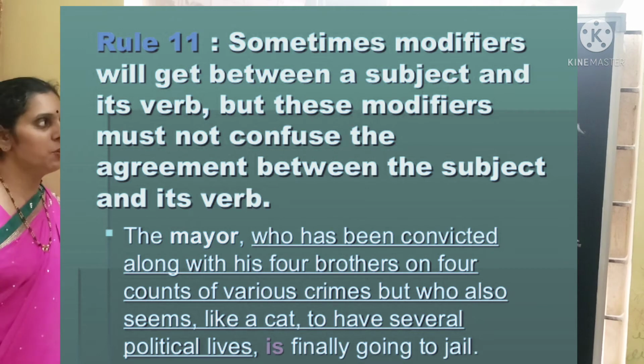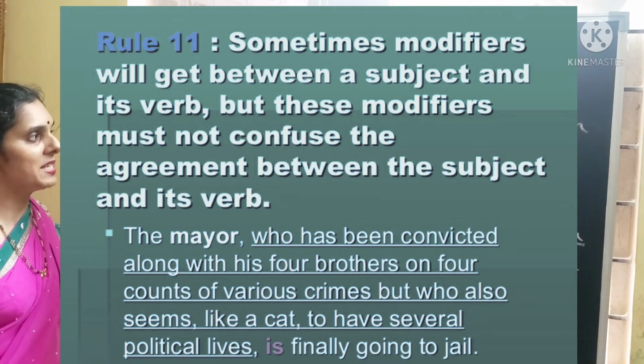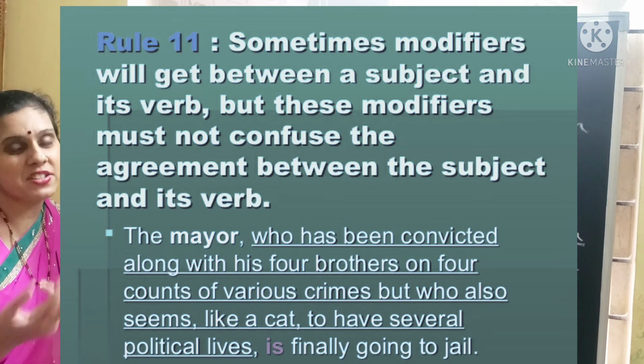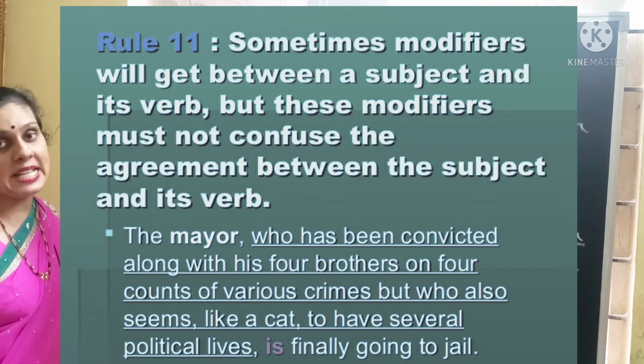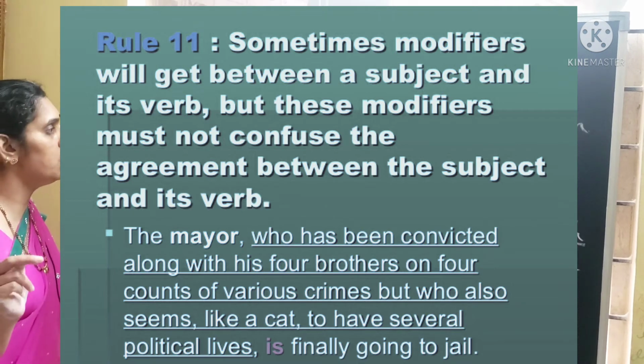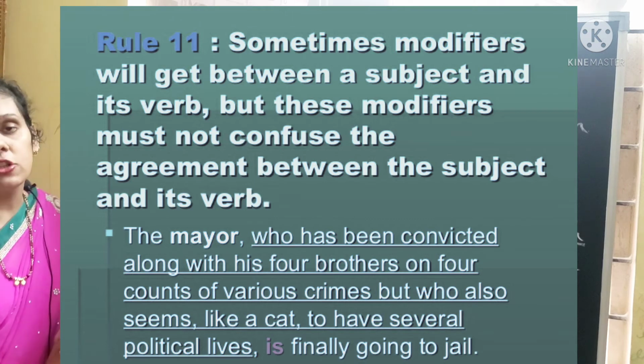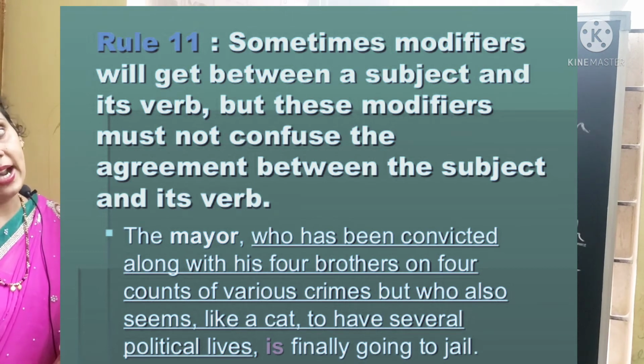Now let us see rule number 11 here. See, sometimes modifiers will get between a subject and its verb. Means we'll add some extra words and extra sentences in between the subject and the verb. So that should not confuse the agreement between the subject and its verb. It should not confuse the agreement between the subject and the verb.